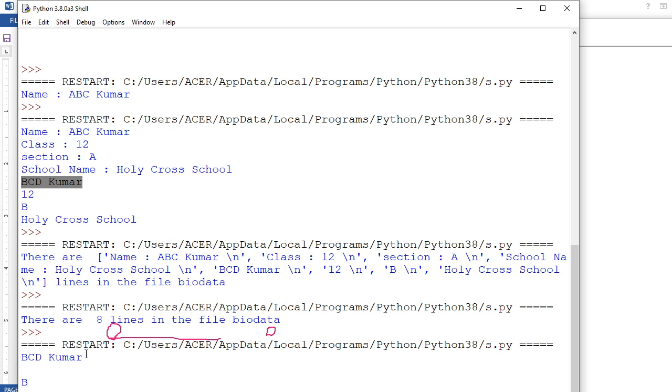There are two lines. See, check here, BCD Kumar is one line, and this B is section B, this is the second line, so both are coming, BCD Kumar and this B. Just check, it is coming.